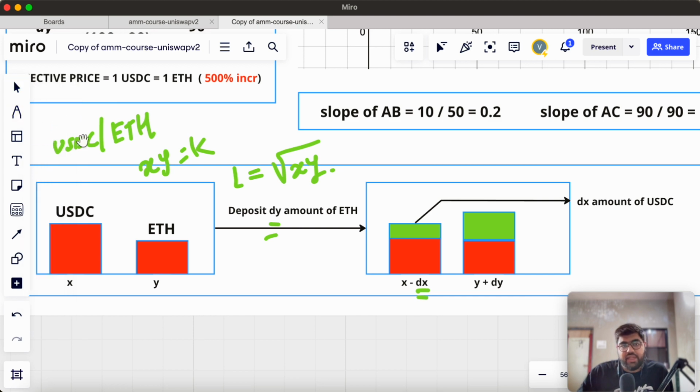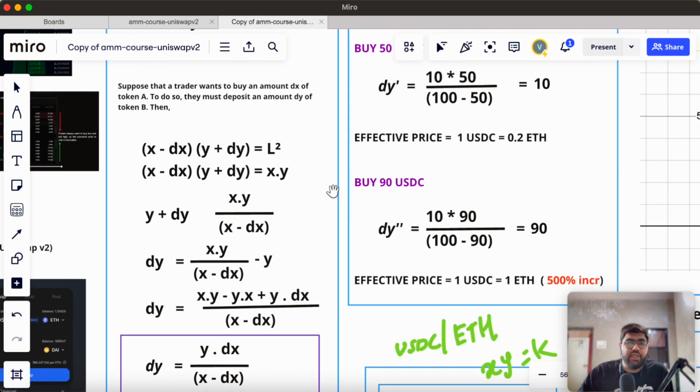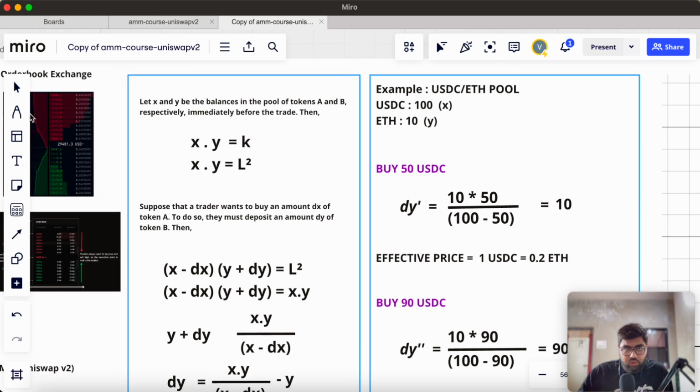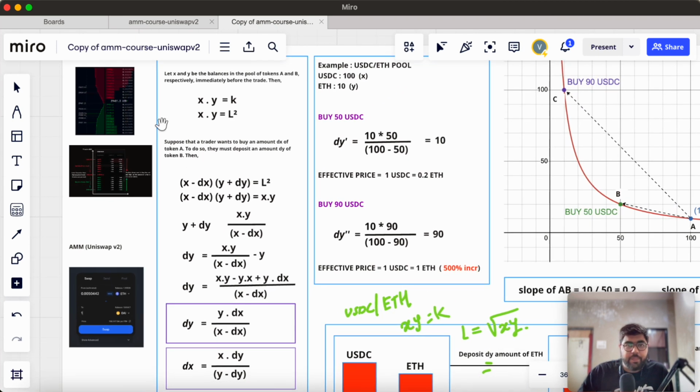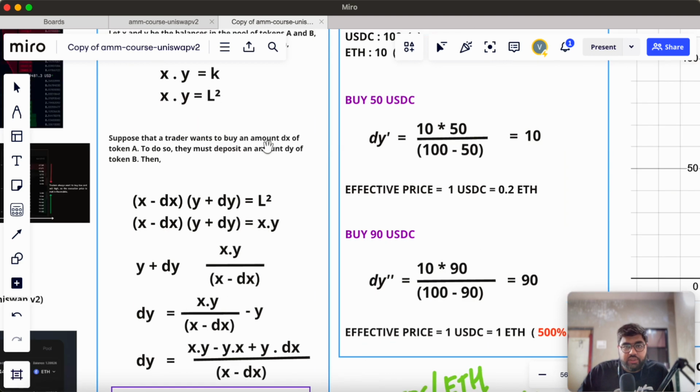The condition is that the invariant should not change before and after the trade. So here you can see xy equal to k. Let's say this is before the trade. Suppose that a trader wants to buy an amount dx of token A. To do so, they must deposit an amount dy of token B. We have two tokens A and B, like in the example of ETH and USDC. In the same way, we have A and B, and we deposited dy amount of token B.